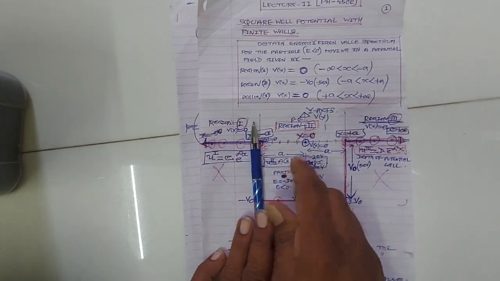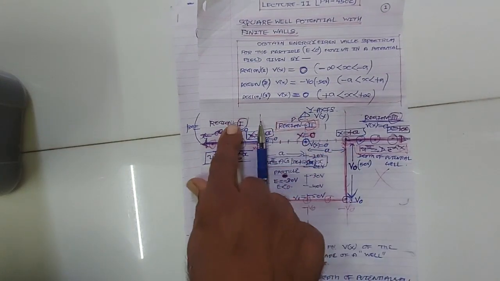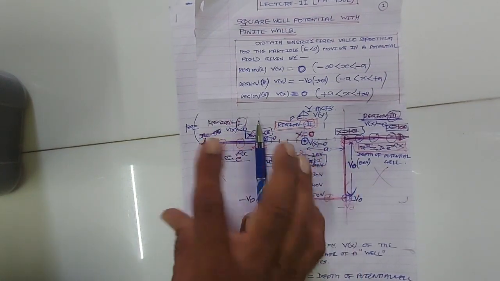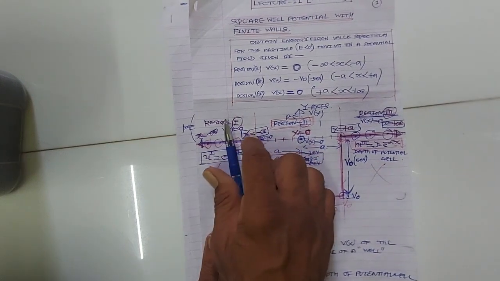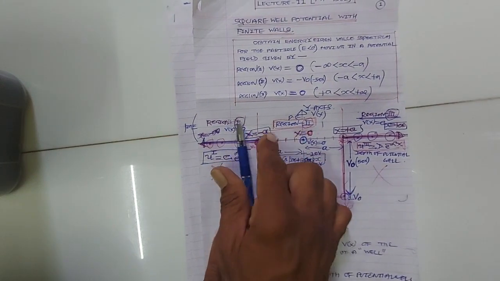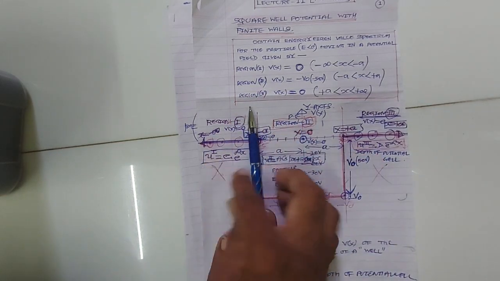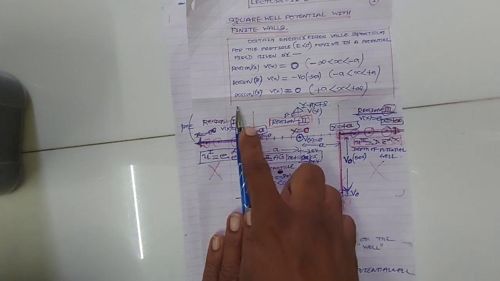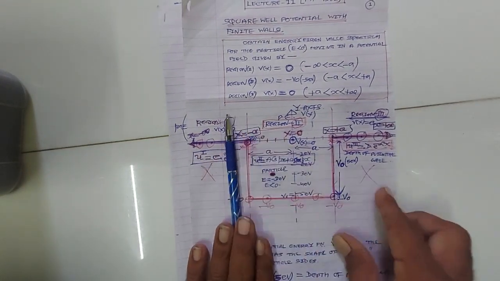At the point x equal to minus a, region 1 and region 2 meet. So the continuity conditions are u1 equal to u2 and du1 by dx equal to du2 by dx. At x equal to minus a, the left hand side region 1 and right hand side region 2 meet, so u1 must be equal to u2 and du1 by dx equal to du2 by dx. These are the two continuity conditions at the point x equal to minus a.